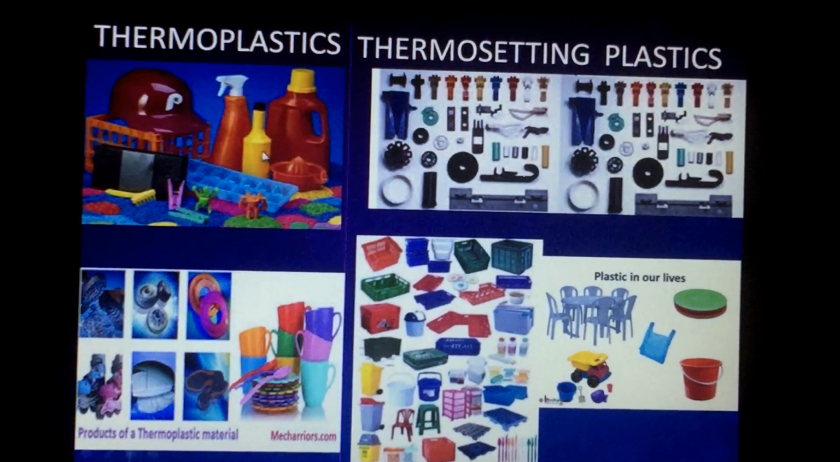Thermoplastics are these bottles, the ice trays, the mugs which we use, the plastic wires. And thermosetting plastics, which cannot be molded again, are chairs, tables, stools, buckets. So all of these which you can see here. Trays, dustbin.